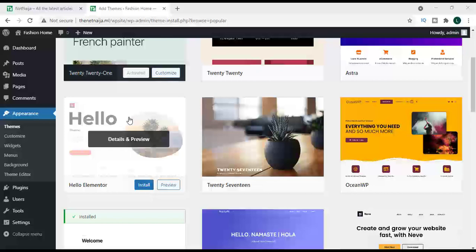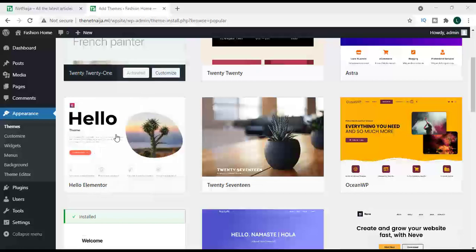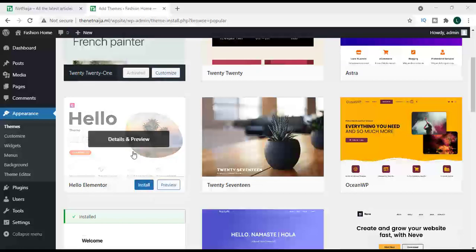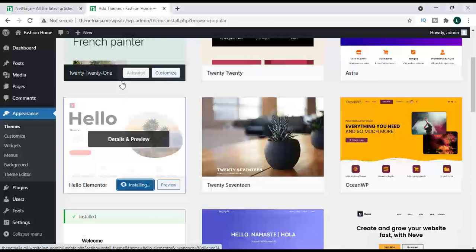It will not make your website heavy. This is the theme Hello Elementor, because with it I can use my Elementor plugin to do my design with ease. So the theme we need for this tutorial is Hello Elementor. So click on install and install this theme now.